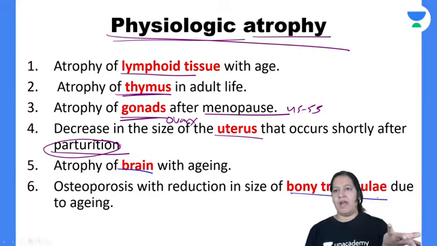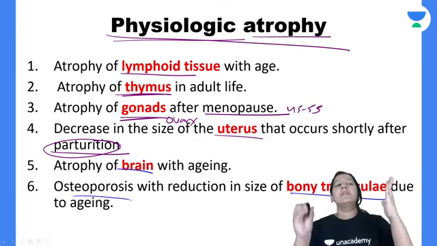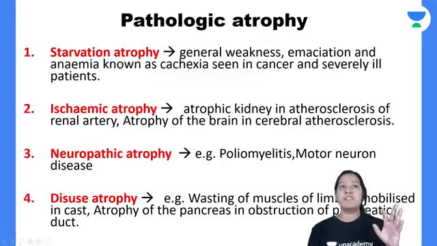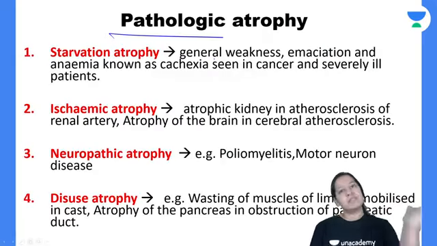And bone trabeculae become thinned out with age. That is known as osteoporosis. So these are the examples of 6 physiological atrophy. Now let me tell you the 6 examples of pathological. I told 6 here, so tell 6 there too.